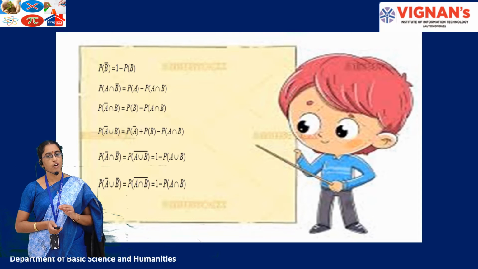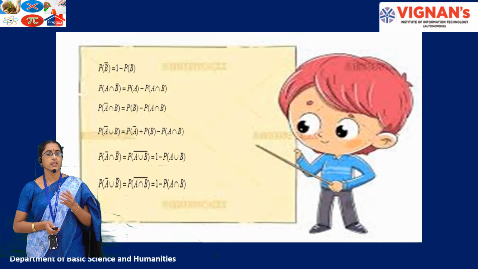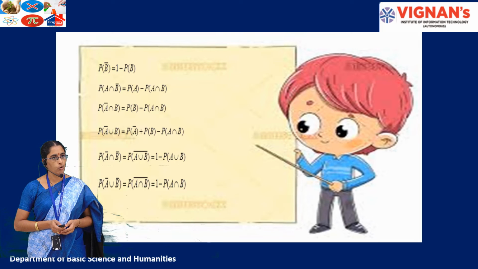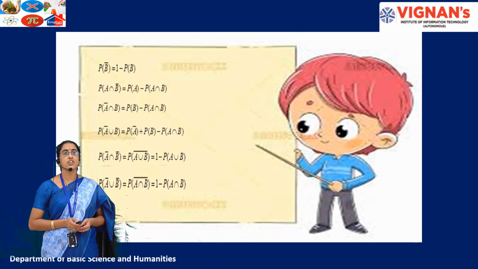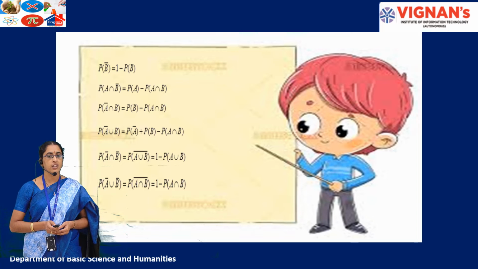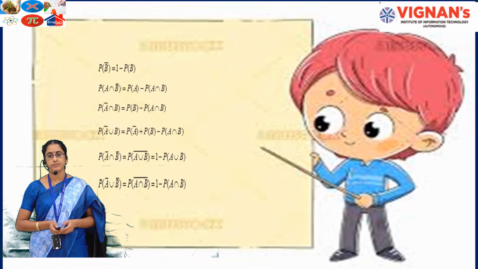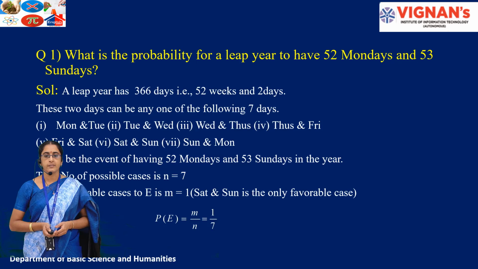It is given by two formulas, that is probability of A intersection B whole bar, or we can simply calculate it as 1 minus probability of A intersection B. Then probability of A union B is also given by probability of A plus probability of B minus probability of A intersection B. So these are the important formulas you have to remember to solve the problems. Then let us consider a simple example which we have solved in your schooling also.